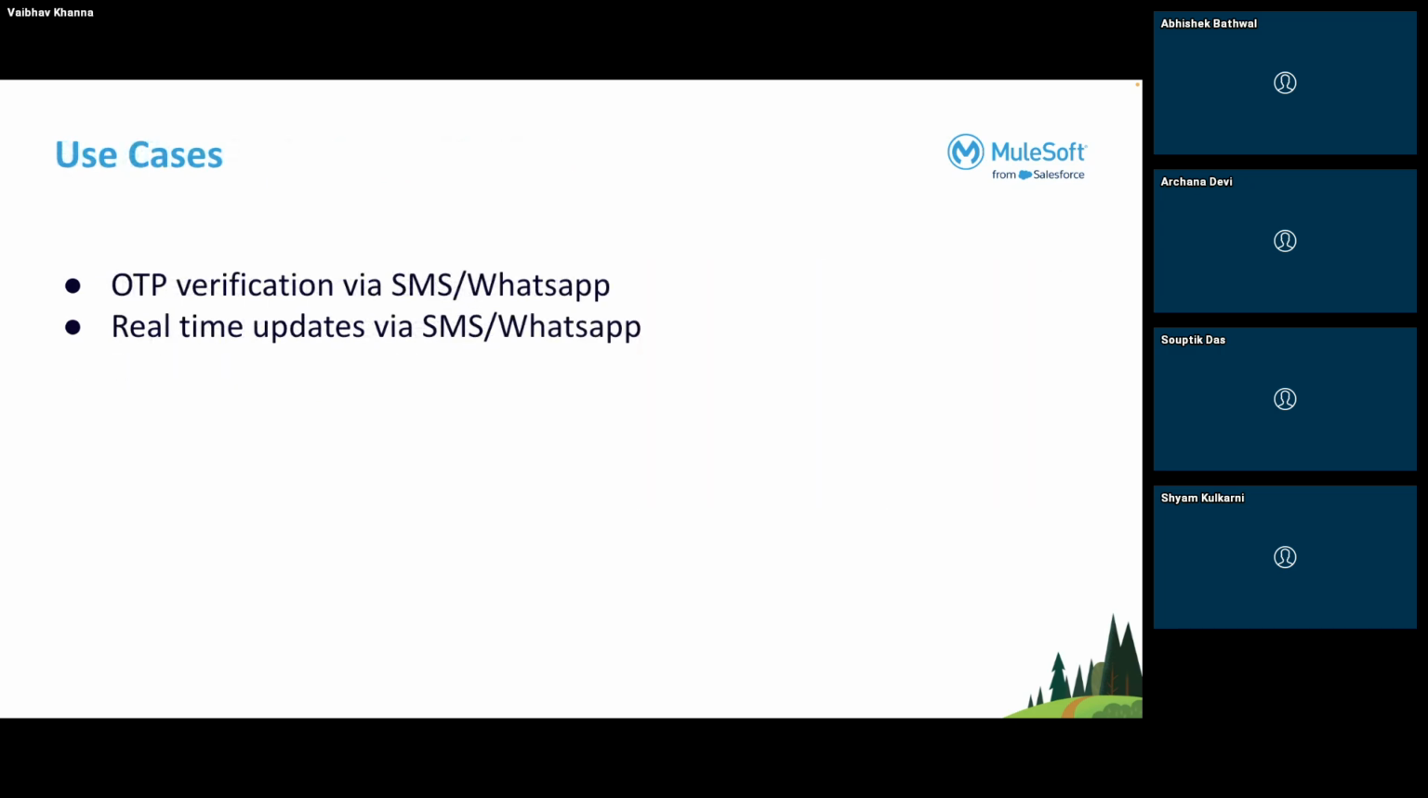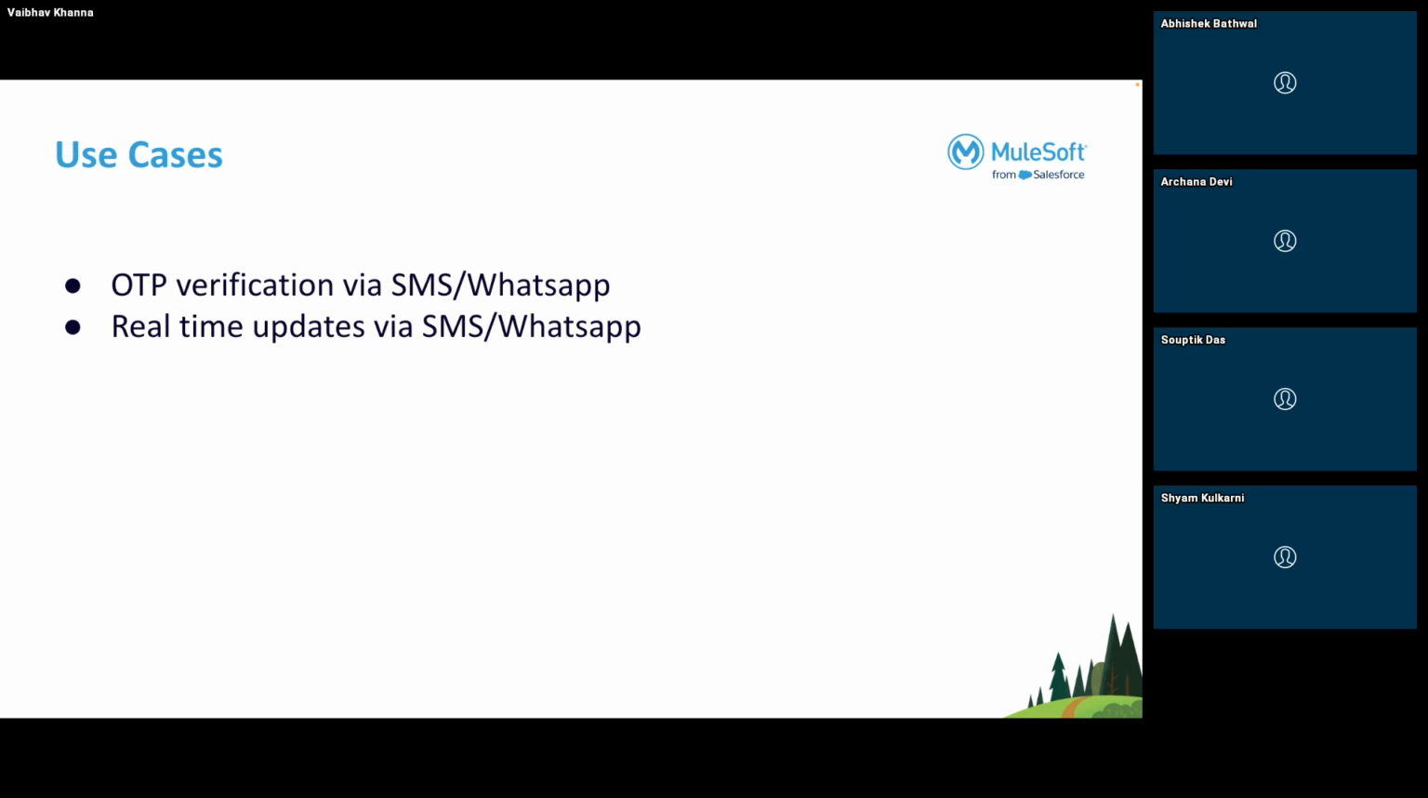And there are also two use cases which I will be showing you in the demo. One is that we can send the OTP, the one-time password, just like the delivery agent asks you to share the OTP. That OTP can be shared using SMS and WhatsApp, using the use case which I will be showing you. And it can also provide you real-time updates.